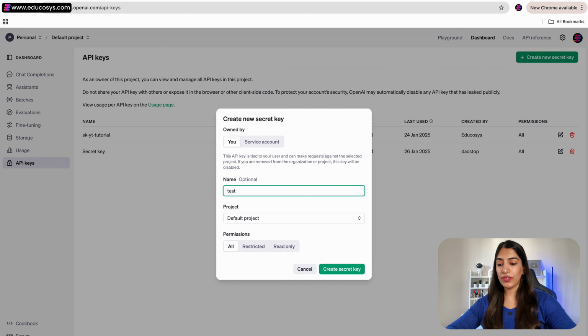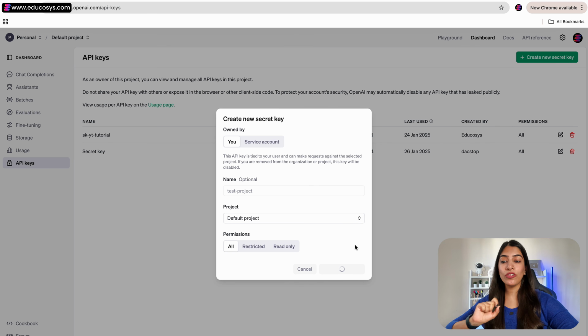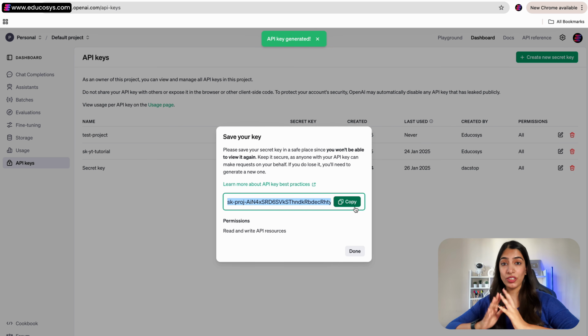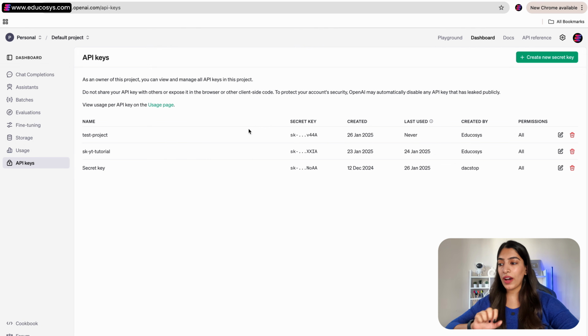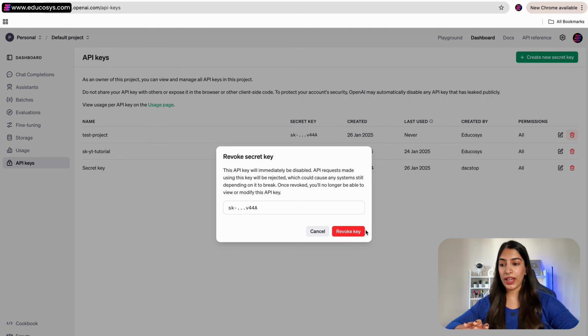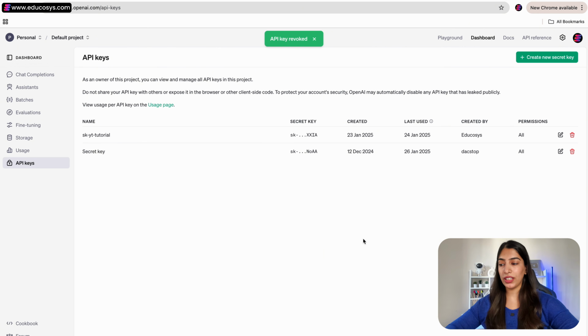Just give some name, like for example, text project, and create the secret key and copy it and keep it somewhere. Make sure you save it because you will not be able to access it later and we'll be needing it. So I'll be using this one and I'm deleting the one that I just created. This is how you can also delete it.